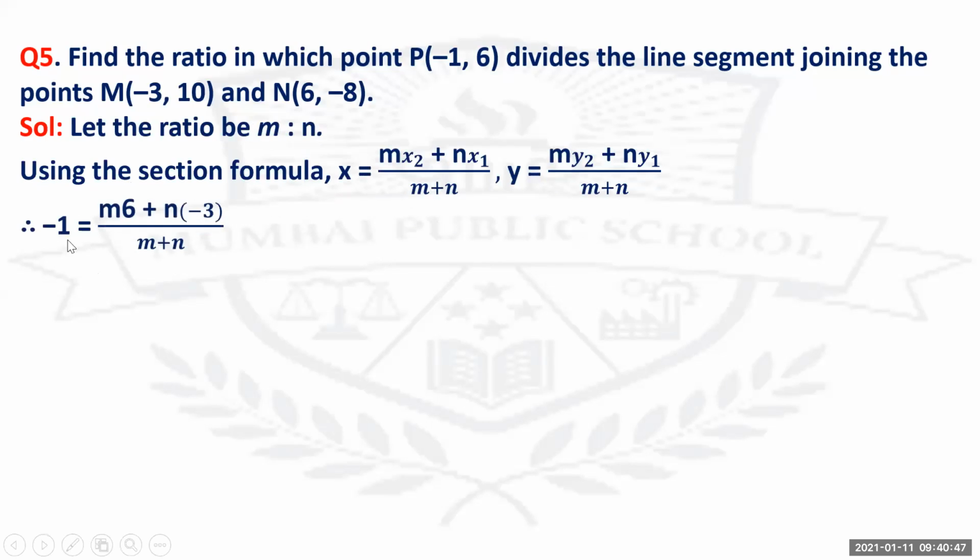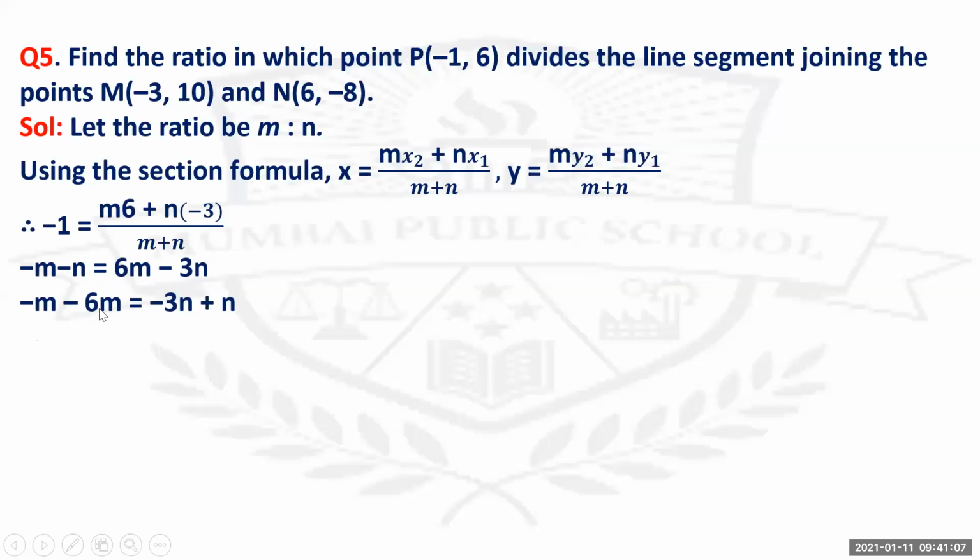So after substitution, what do you get? Minus 1 equals 6m plus n into minus 3 upon m plus n. You take m plus n to the other side. So when it gets multiplied with minus 1, it is minus m minus n equals 6m minus 3n.